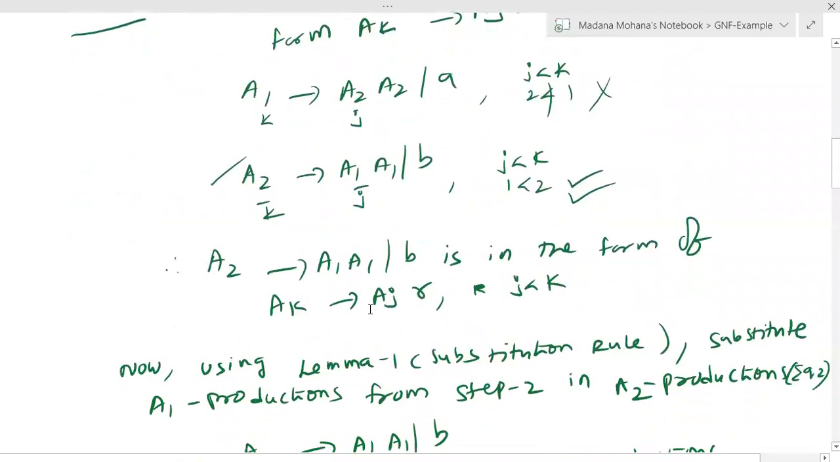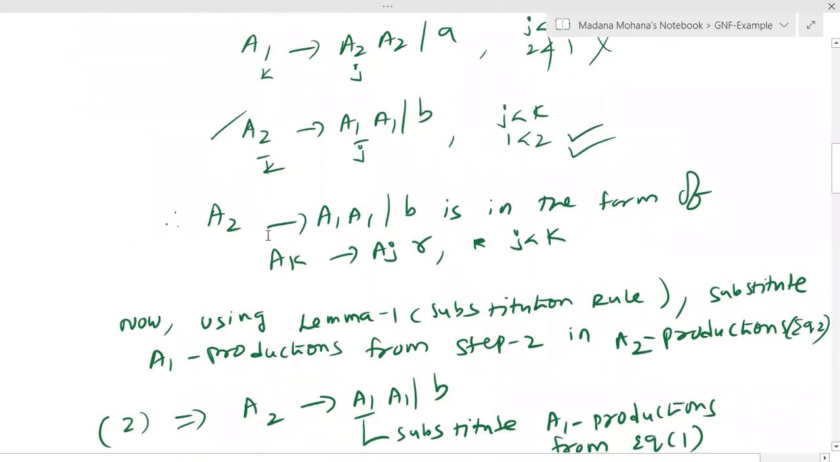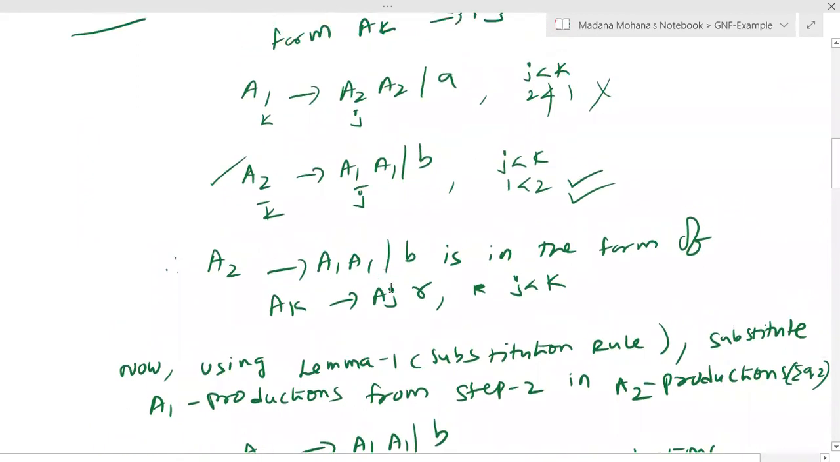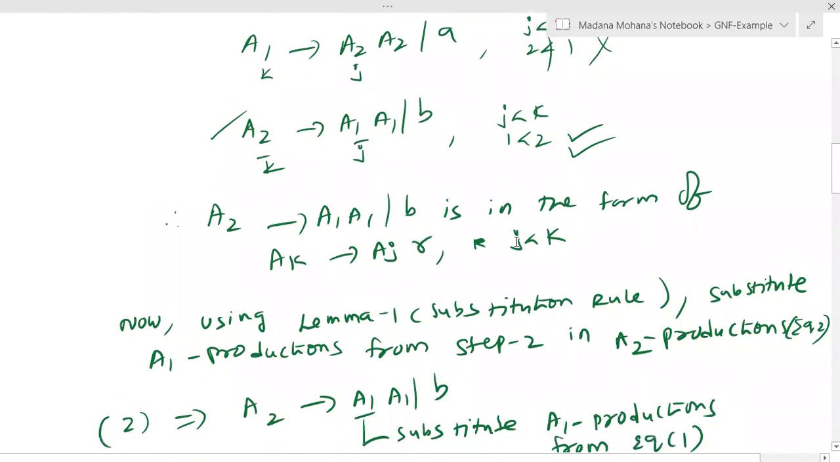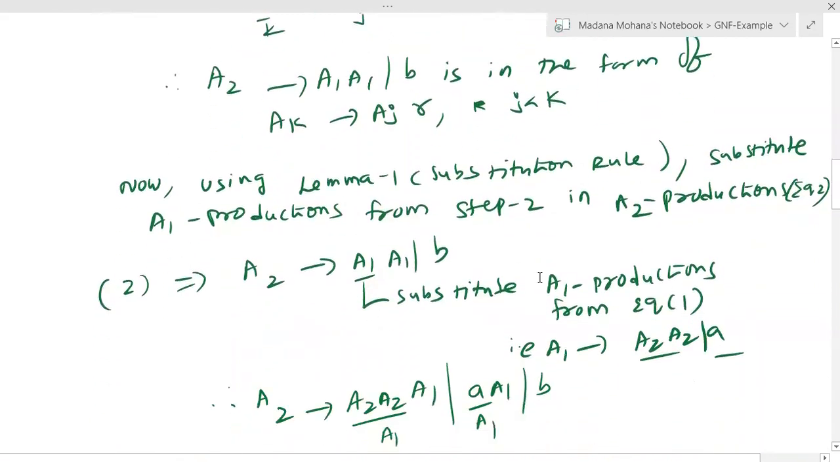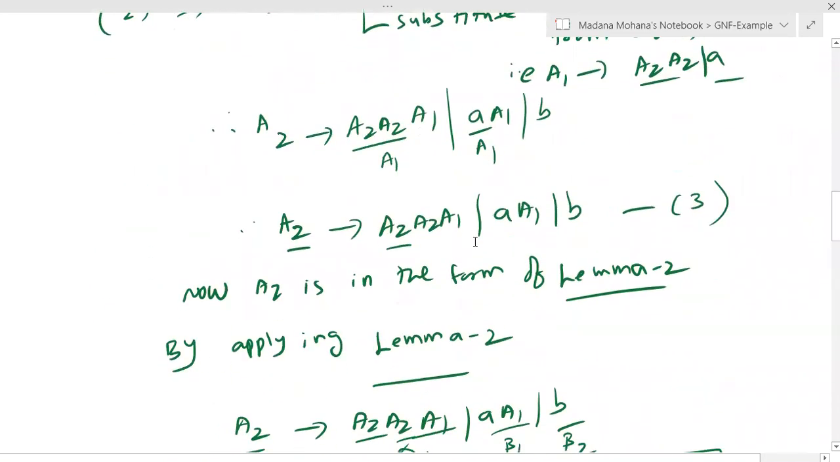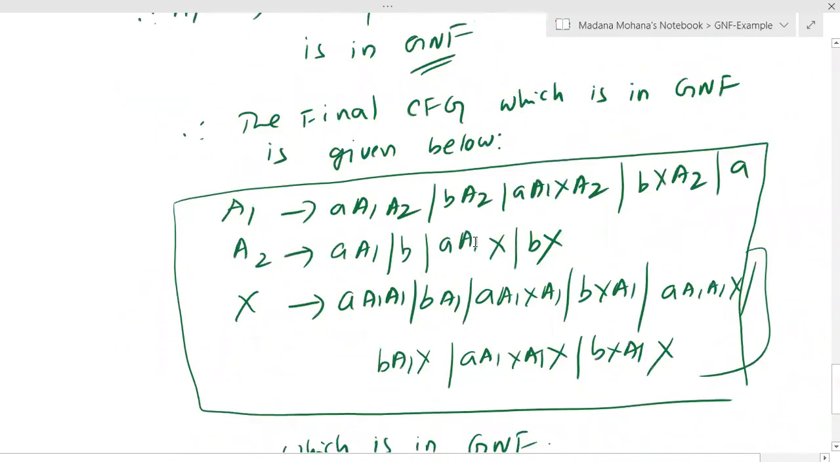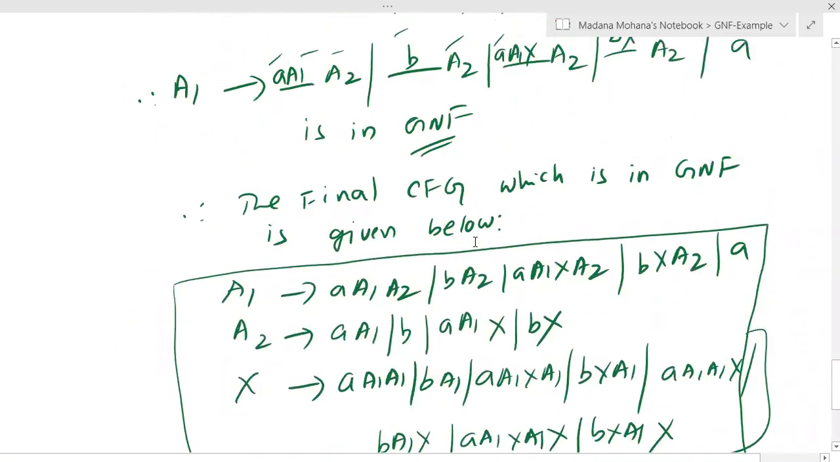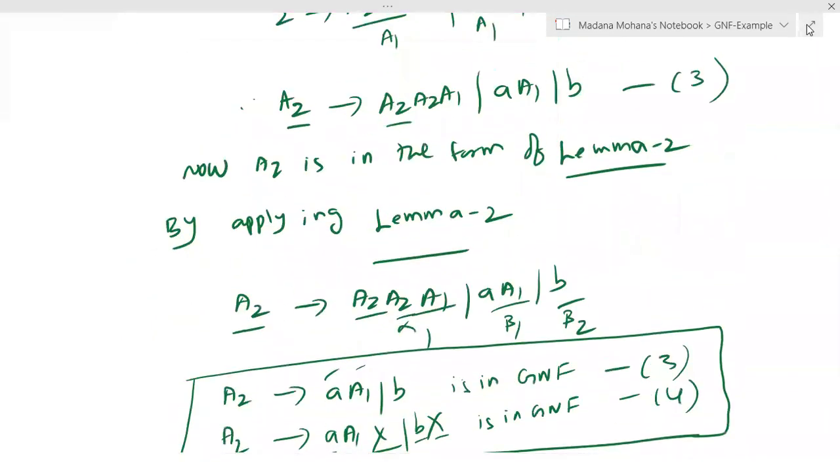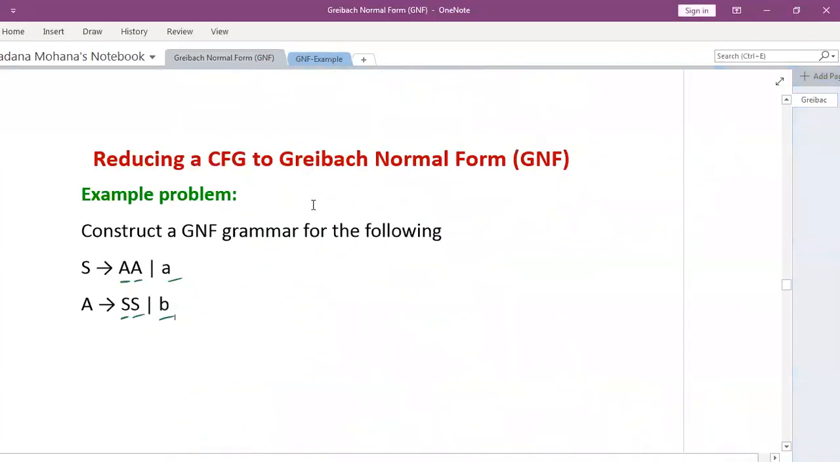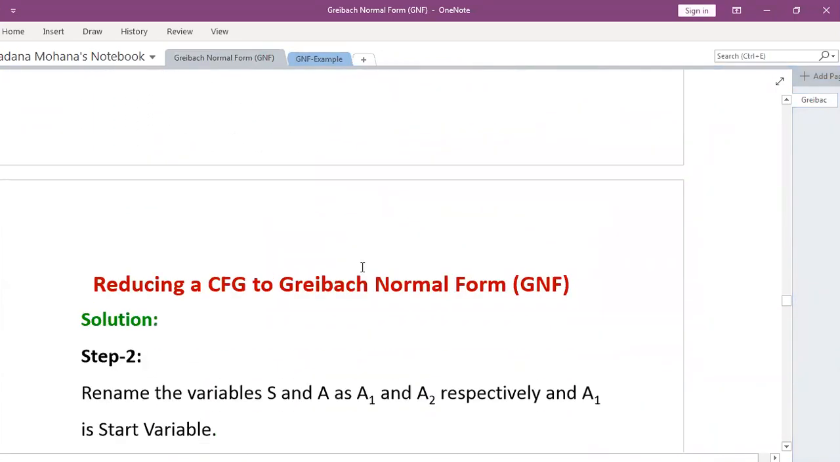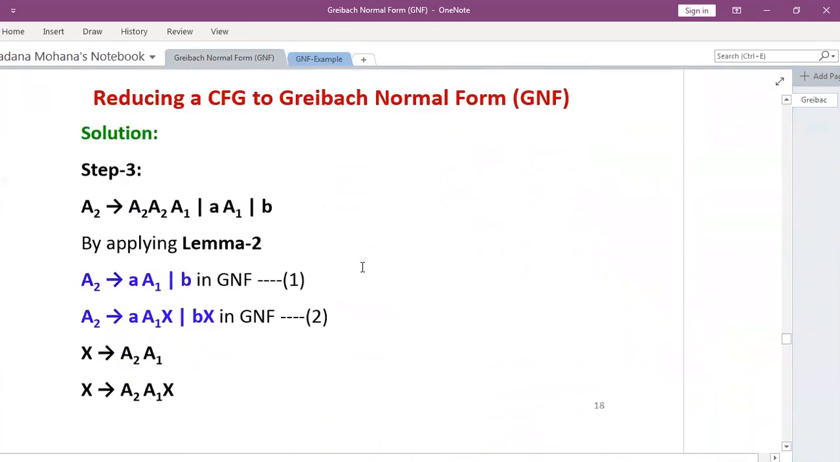Finally, if it is reduced to Ak derives Al gamma, where l less than or equal to k, at that time you can apply the lemma 2 to eliminate left recursion. Then for all substitution cases, we can use lemma 1, that is a substitution rule. Like that, each and every production, including newly introduced productions, are reduced to the Greibach normal form. Then only we can say the grammar is in Greibach normal form.